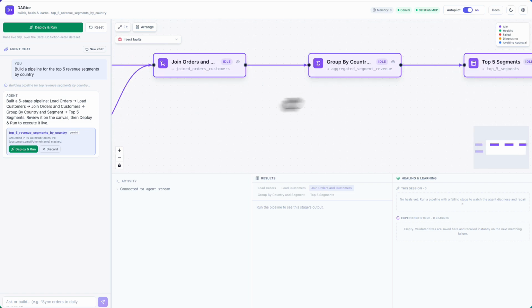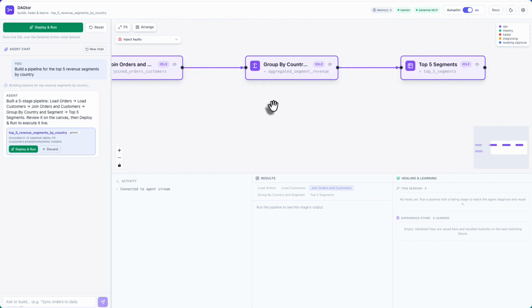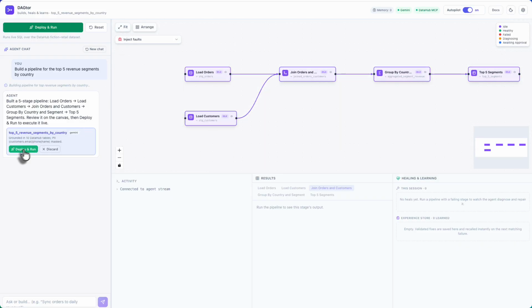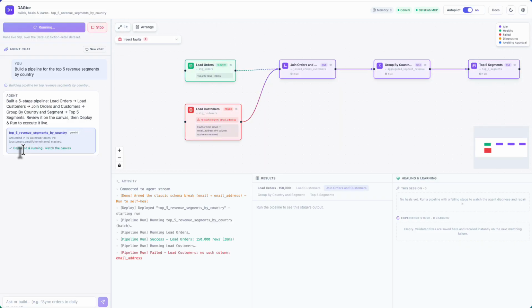1 button deploys it and runs it. Live SQL over the real DataHub sample. 150,000 orders, joined, aggregated, filtered to the top segments by country.